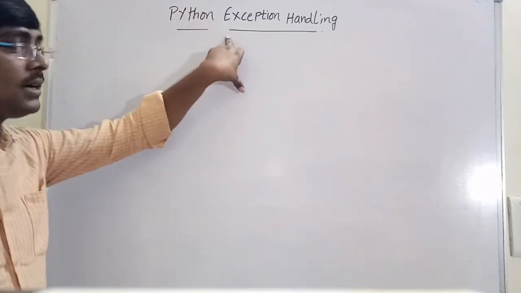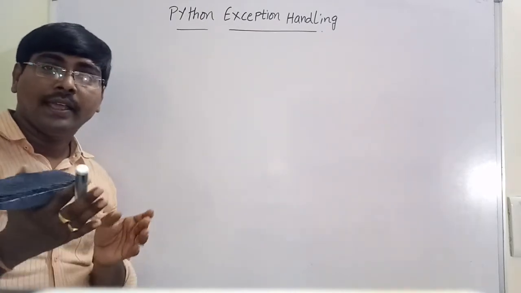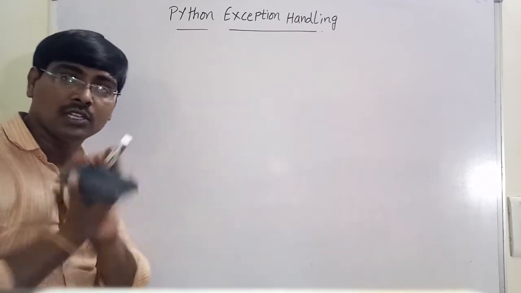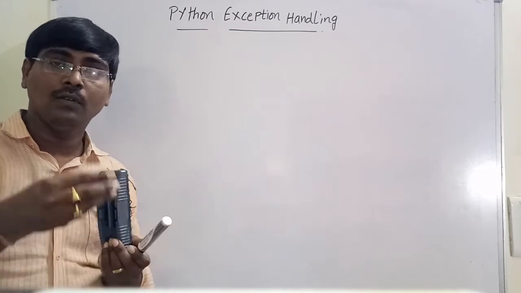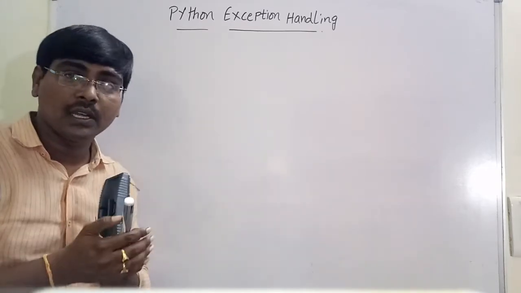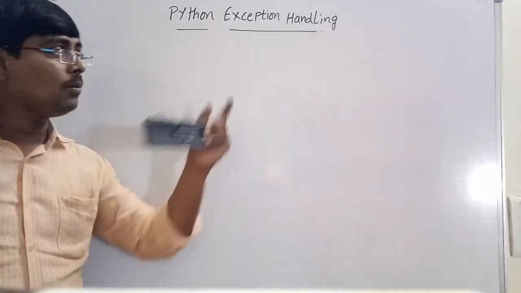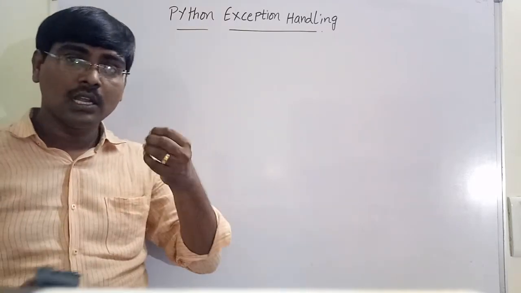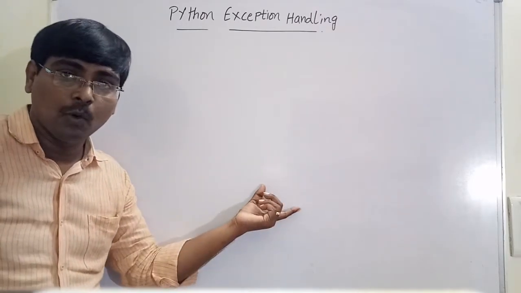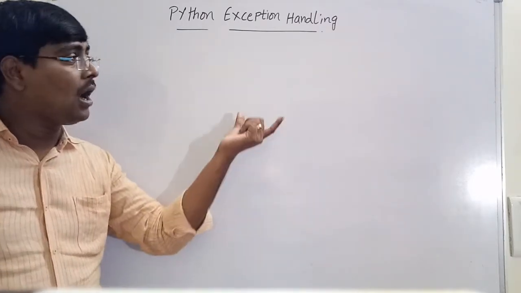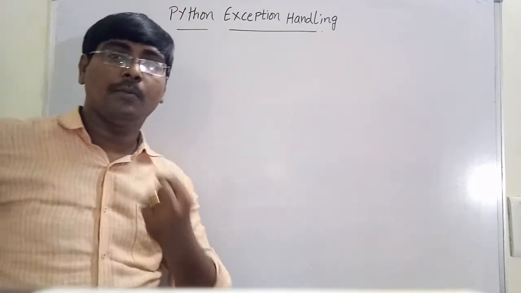Today we will discuss the concept of exception handling in Python. First of all, what is an exception? An exception is an event or some unconditional situation that occurs during the execution of the program. Whenever a program is executed and an unexpected event occurs, it interrupts the normal flow of the execution. After the exception occurs, the remaining code will not be executed.